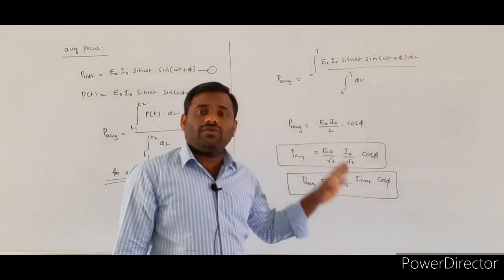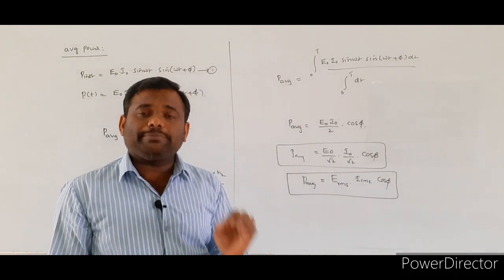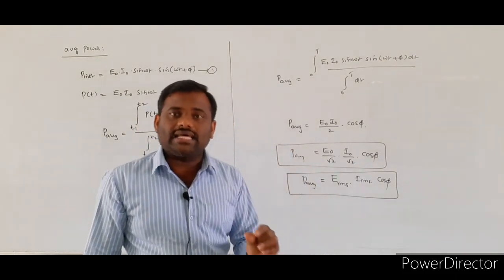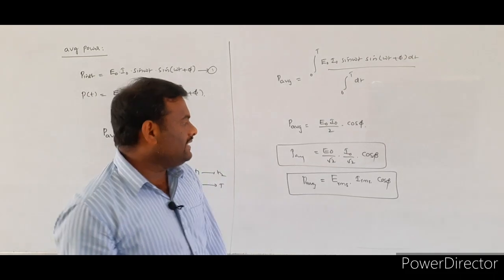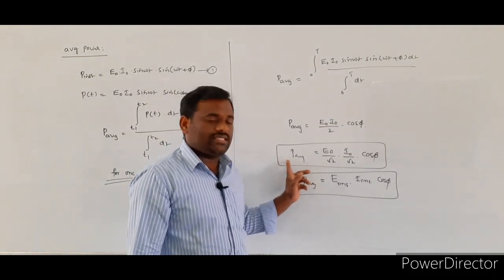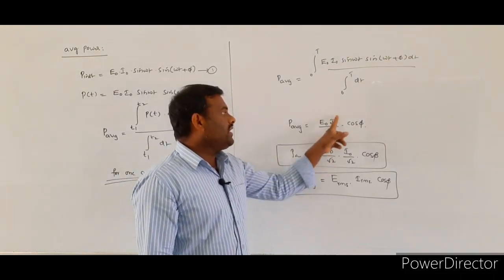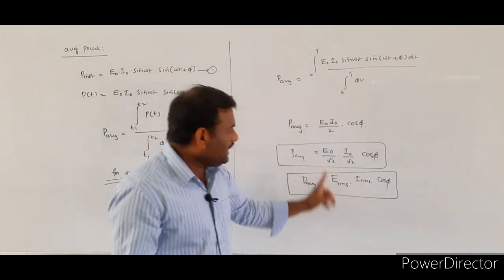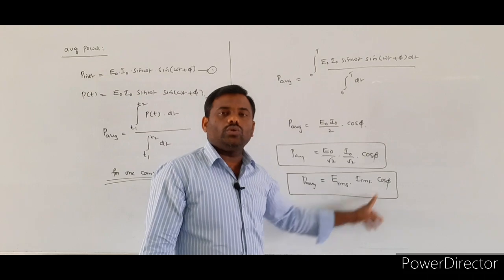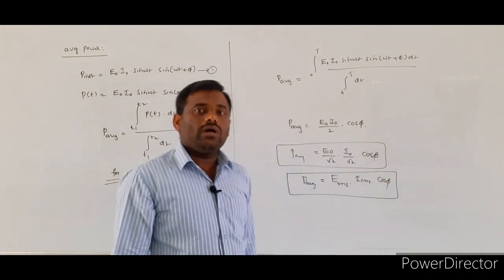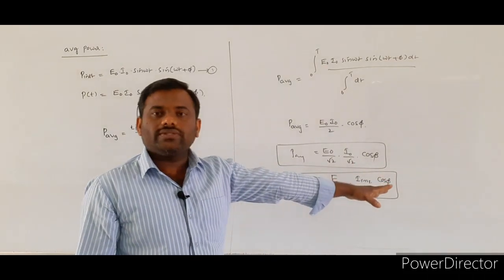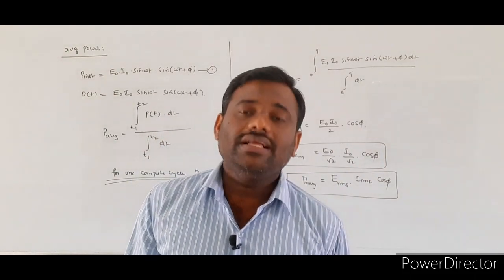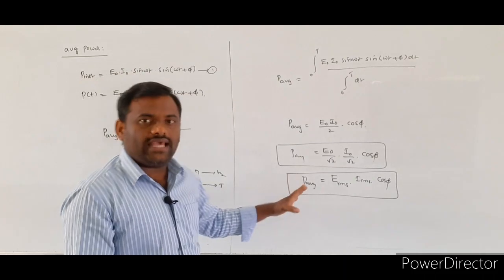The direct formula we have to remember: the average power consumption in the AC circuit for one complete cycle is P average equal to E naught I naught by 2 into cos phi, or in terms of the RMS values, ERMS into IRMS into cos phi. So this is the expression for the average power consumption in the case of AC circuits.